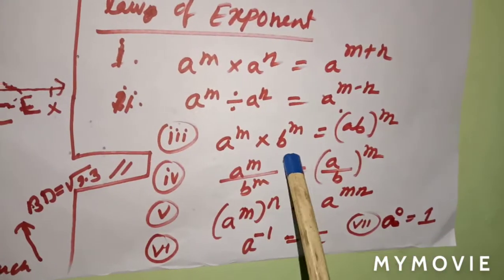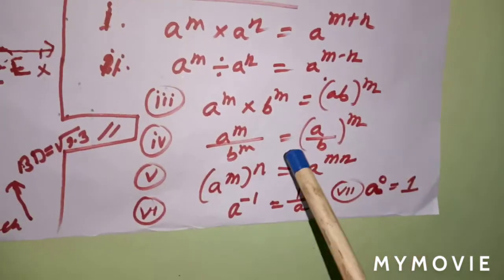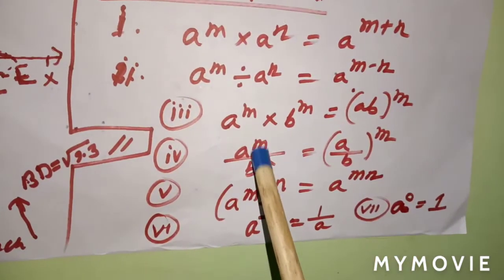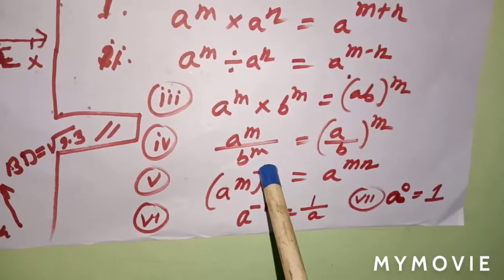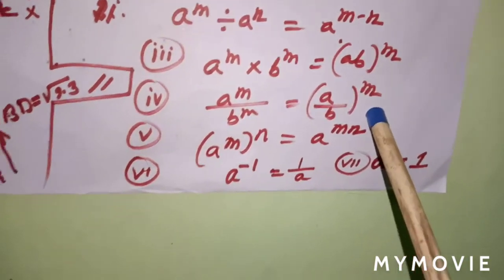In case the bases are different but the exponents are equal, you can write (ab)^m. Now in case it is divide, a^m by b^m, similarly, because the exponents are equal, you can write (a/b)^m.